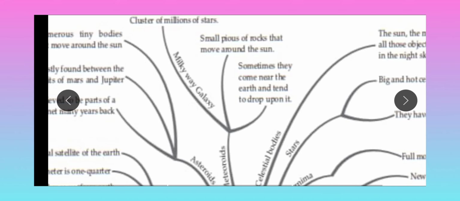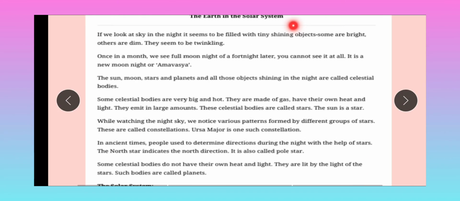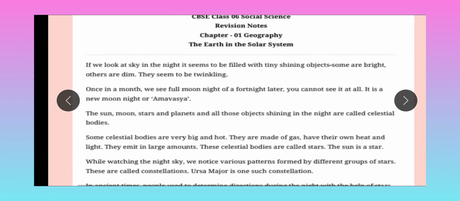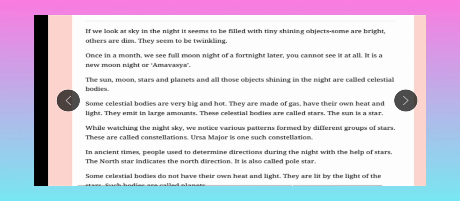Next we will see the important notes of the chapter. Standard 6, Chapter 1, the Earth in the Solar System, important notes. If we look at the sky at night, it seems to be filled with tiny shining objects. Some are bright, others are dim. They seem to be twinkling. Once in a month we see the full moon night, a fortnight later you cannot see it at all. It is a new moon night or Amavasya.